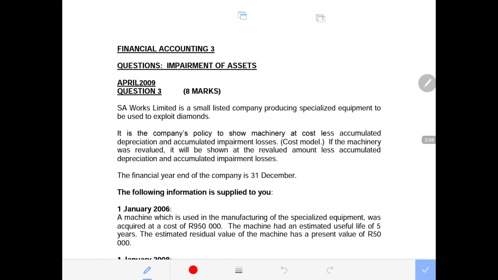It is the company's policy to show machinery at cost less accumulated depreciation and accumulated impairment loss, and a cost model is used. If the machinery was revalued, it will be shown at the revalued amount less accumulated depreciation and accumulated impairment loss.